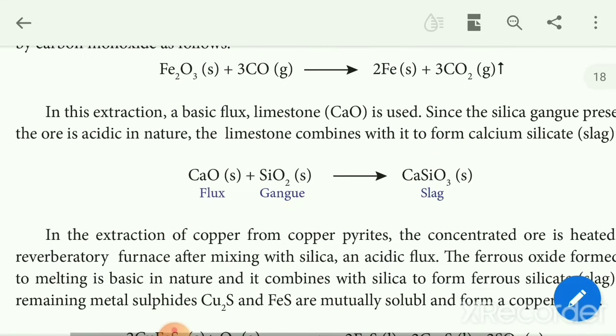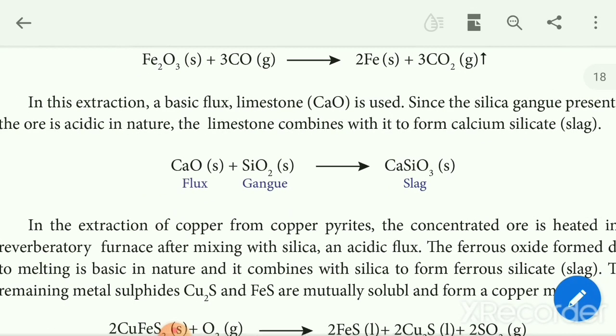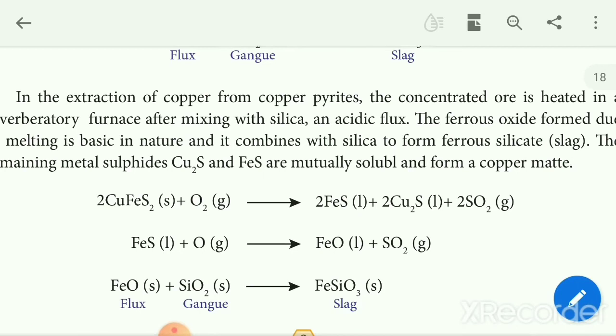So next, in the extraction of copper from copper pyrites, the concentrated ore is heated in a reverberatory furnace after mixing silica as an acidic flux. The ferrous oxide formed, being basic in nature, combines with the silica to form ferrous silicate. The remaining metal sulfides, Cu2S and FeS, are mutually soluble and form copper matte.